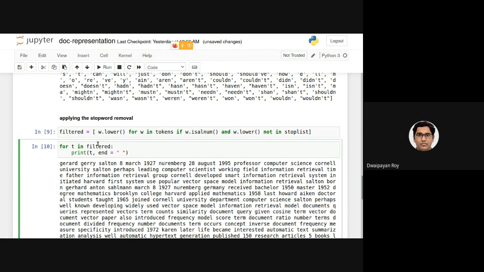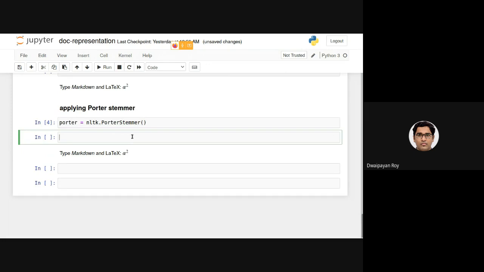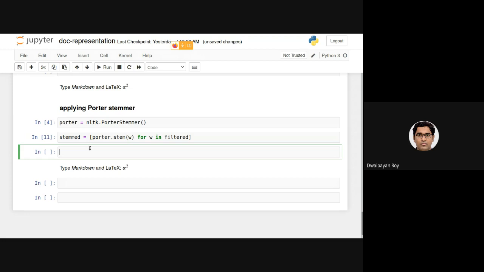We write stemmed equals a simple list comprehension: Porter.stem(w) for w in filtered. Okay, it is executed.